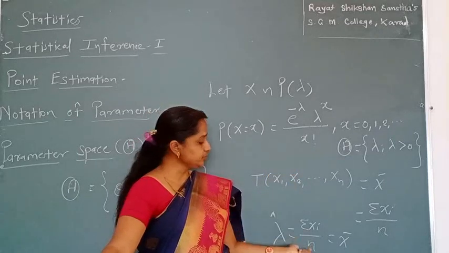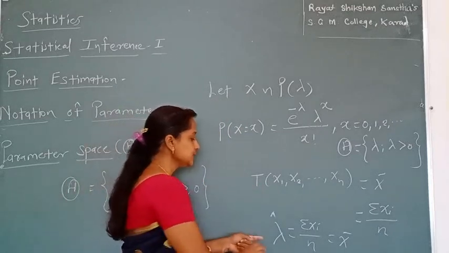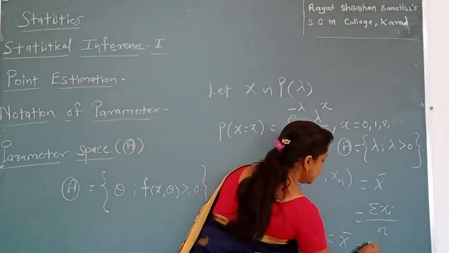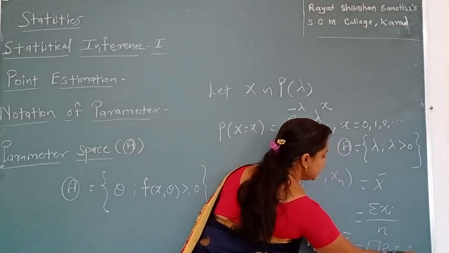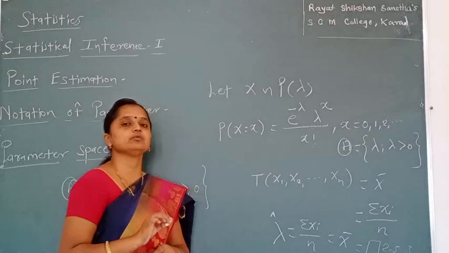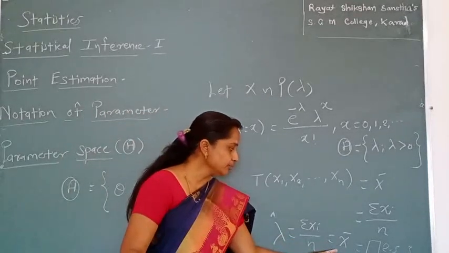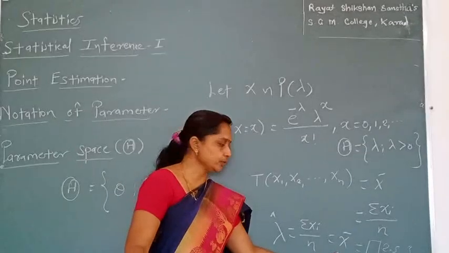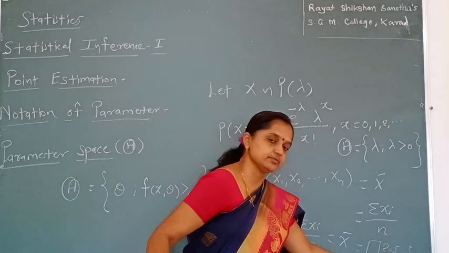This estimation theory is known as point estimation. Here the sample statistic is only a single number, whatever it may be, 2.5, 3, 3.5. That single number is known as a point estimate. This is the point estimator and these are point estimates.